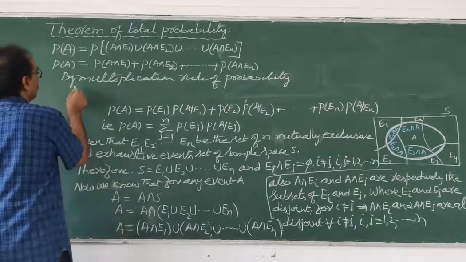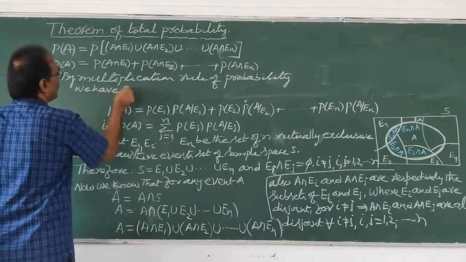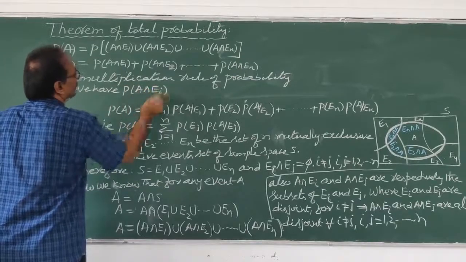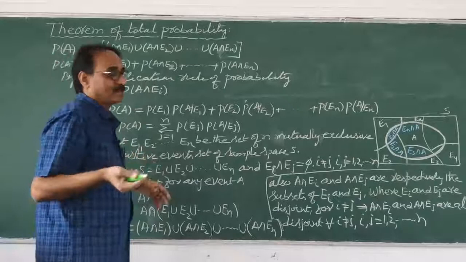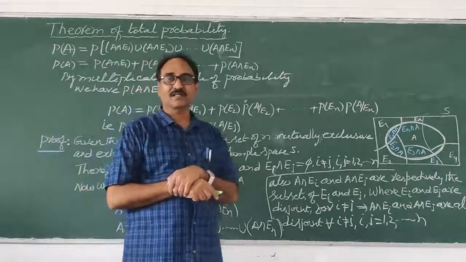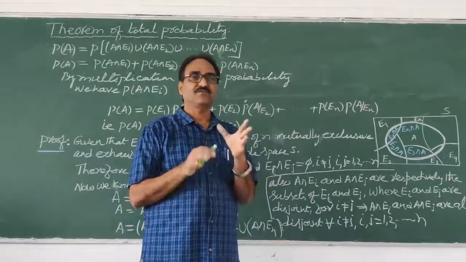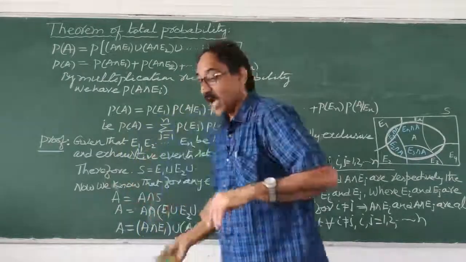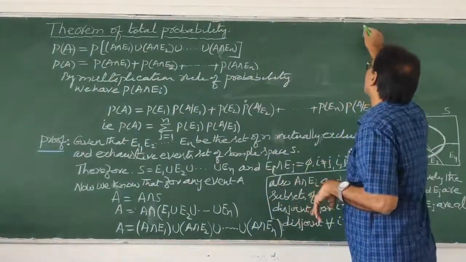We have P of A intersection EI. What is the multiplication theorem saying? We learned it, you know. Okay? Sir, we have forgotten, sir. Okay. Examination, sir, some confusion has come. We have forgotten the multiplication theorem. No worry, don't worry. How to get your multiplication theorem also I will tell you, so you won't forget.